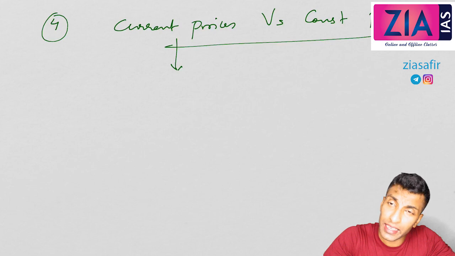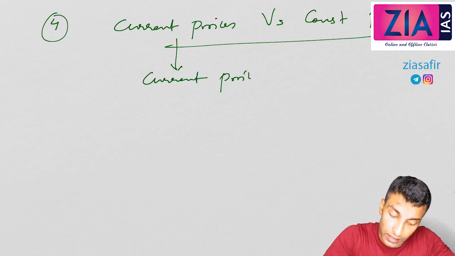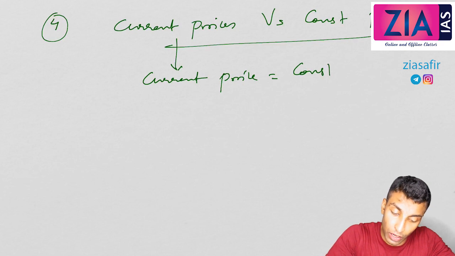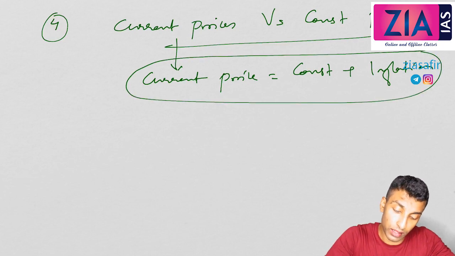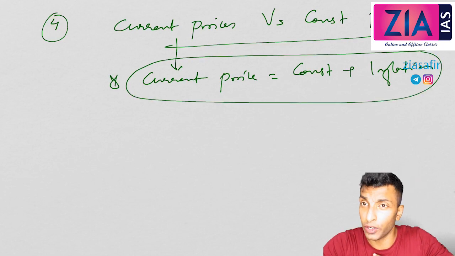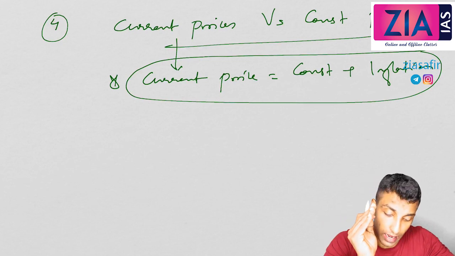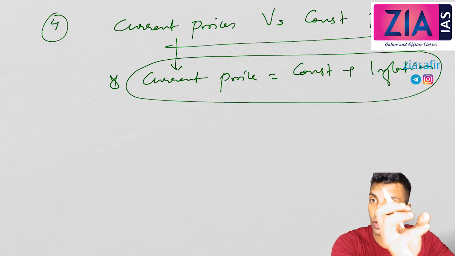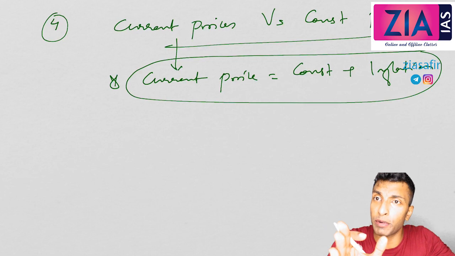Okay, so can I say current price equals constant price plus inflation? Yes, I can say, but this is not the theoretical way of writing it. It is not a correct representation, but for your understanding, I'm saying current price is actually the constant price, and over a period of time inflation is there, so that value needs to be added. So for your understanding purpose, you can take it in this way, not a theoretical way of representation.